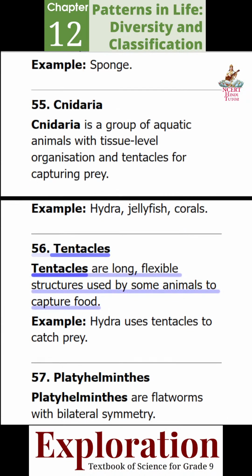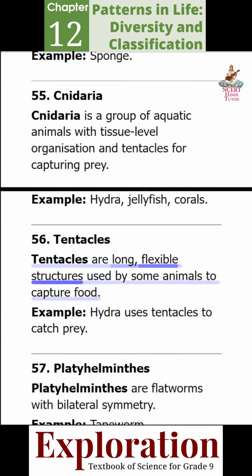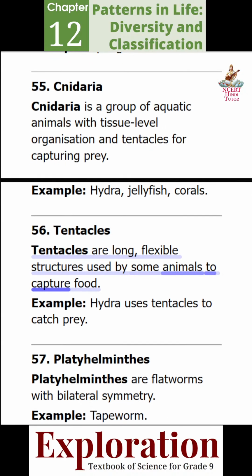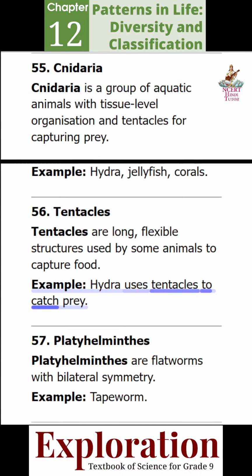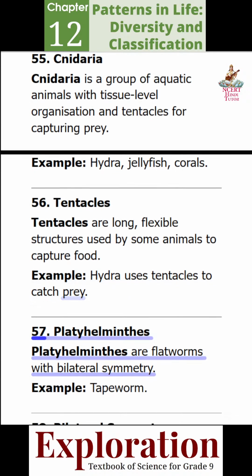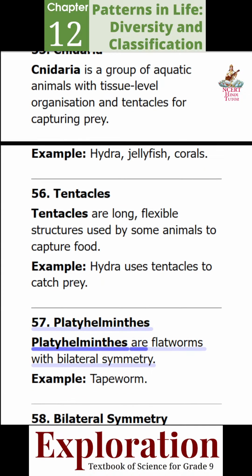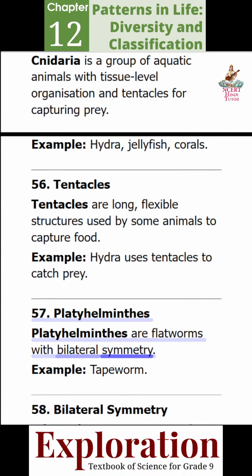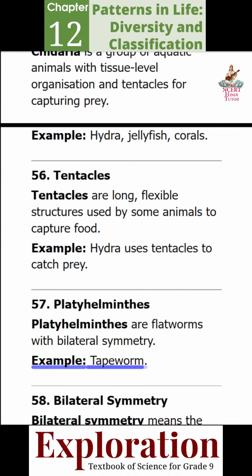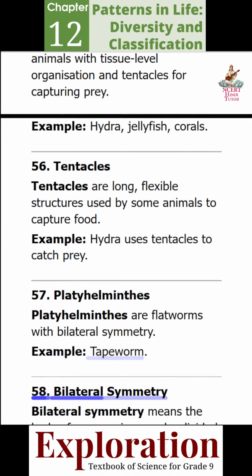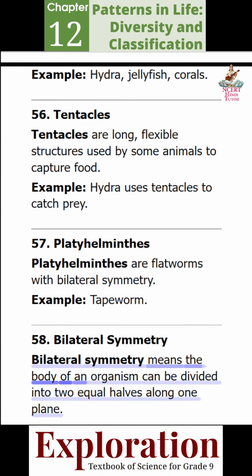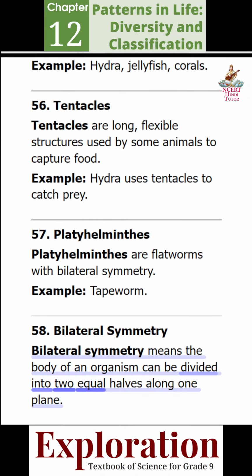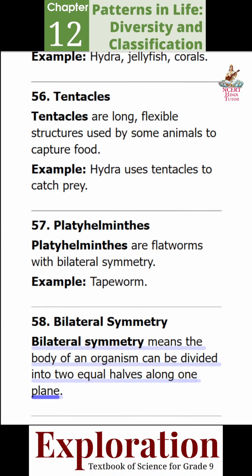56. Tentacles. Tentacles are long, flexible structures used by some animals to capture food. Example: hydra uses tentacles to catch prey. 57. Platyhelminthes. Platyhelminthes are flatworms with bilateral symmetry. Example: tapeworm. 58. Bilateral symmetry. Bilateral symmetry means the body of an organism can be divided into two equal halves along one plane.